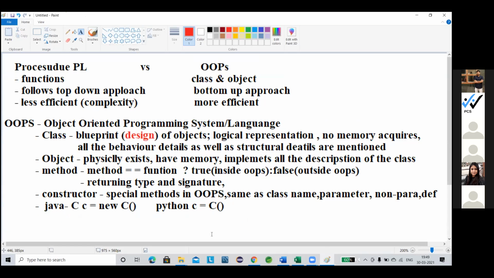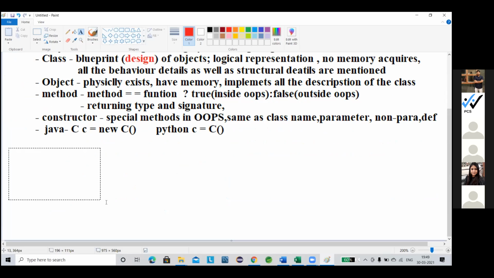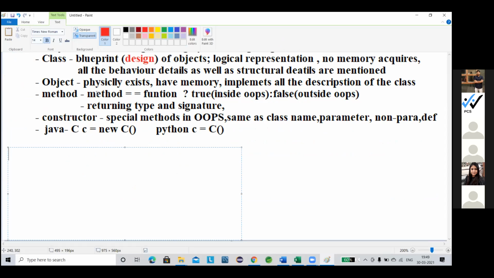So up to this, everyone clear? So let's start with a simple class program first. I'm declaring a class. First we need the class keyword, then a class name.